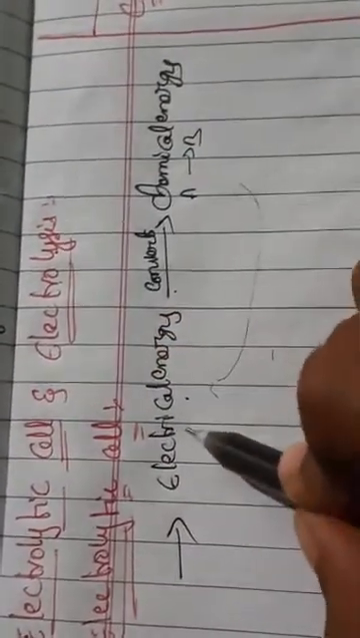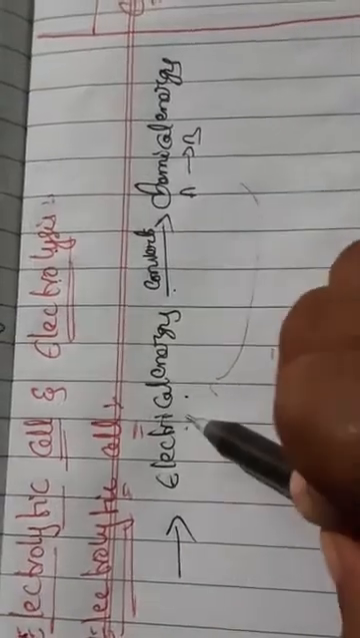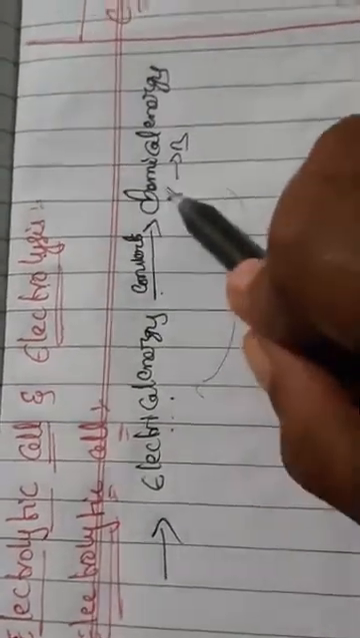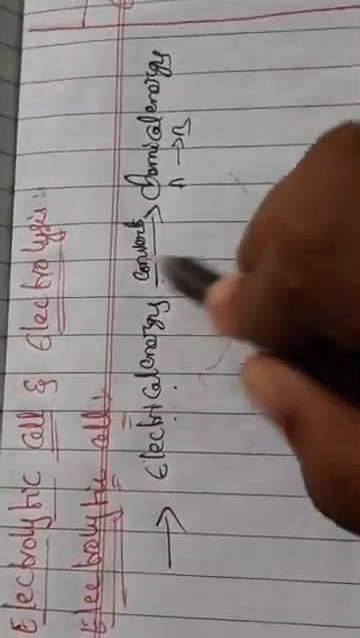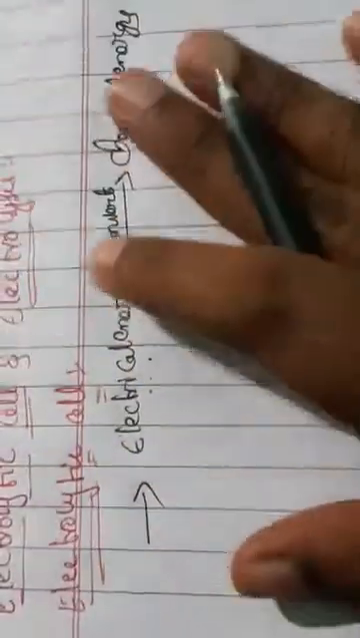So coming to here, what do you mean by electrolytic cell? External energy converted into chemical energy, we call it an electrolytic cell. Here the process of electrolysis is involved in this. That one also we call an electrolytic cell.